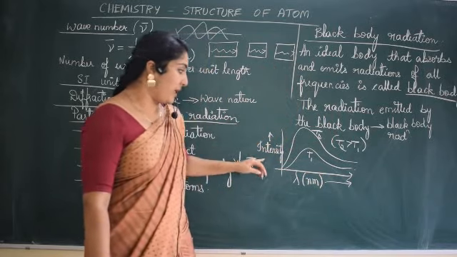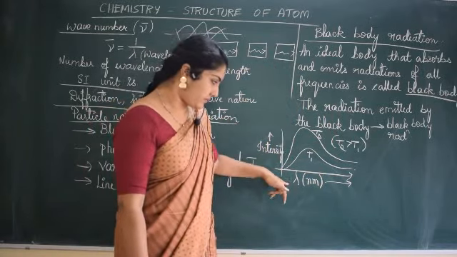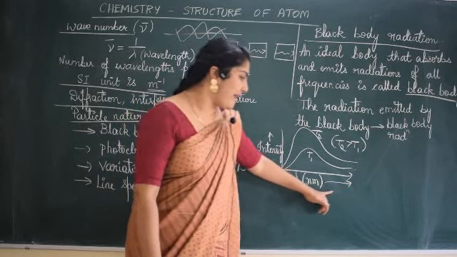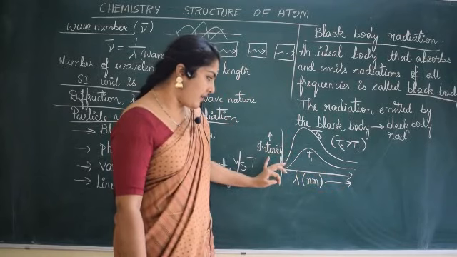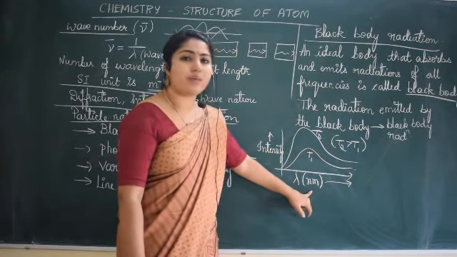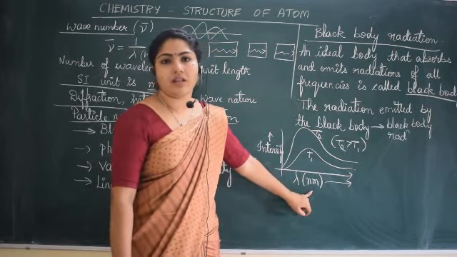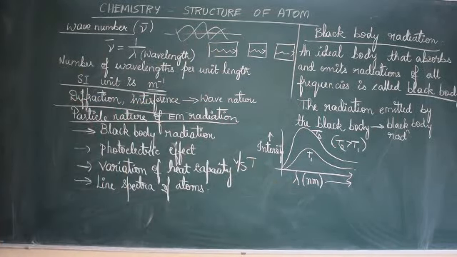So what does it mean? As intensity increases, here the wavelength at a particular temperature, as the intensity decreases, here you can see the curve decreasing with decrease in the wavelength. Okay, so we'll just write a point for it.